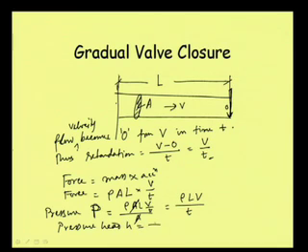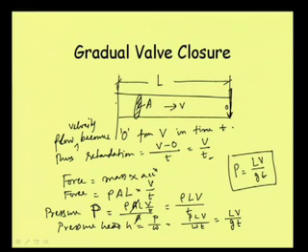Pressure head S is nothing but pressure P divided by W. So, that is equal to rho L V W T, and W by rho is nothing but G. So, we can write L V by G T. So, L V by G T is the expression. So, we can write finally that pressure is equal to L V by G T, that is the expression.